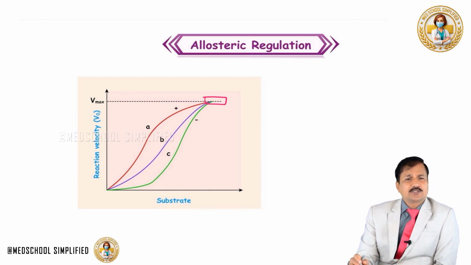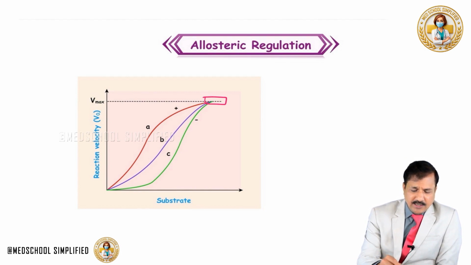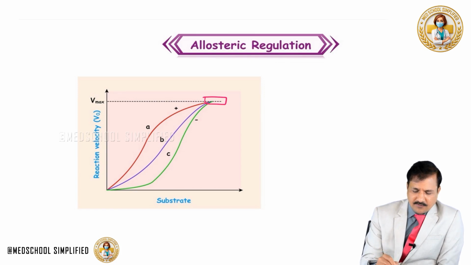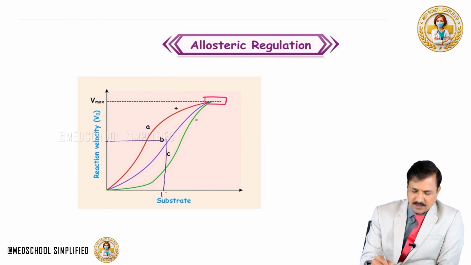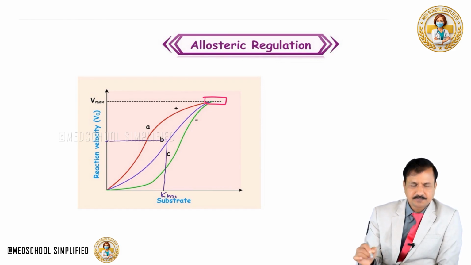Whenever the positive allosteric modulator is added, let's see how it's going to change the Km of this particular curve. So let's take half of this Vmax and put that to this purple color line. That's the reaction velocity curve in the absence of modulator. Then let's write it as Km1.